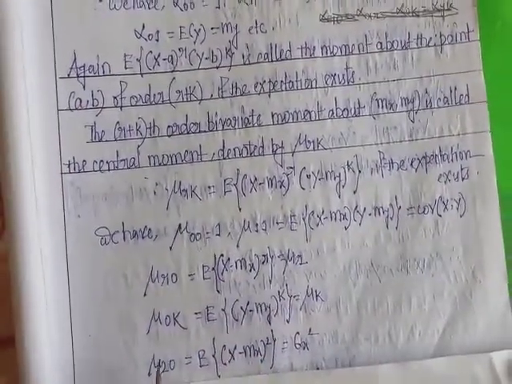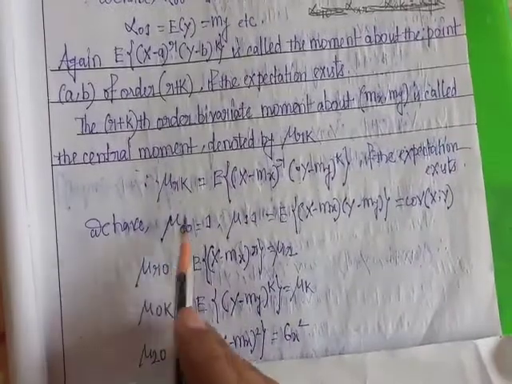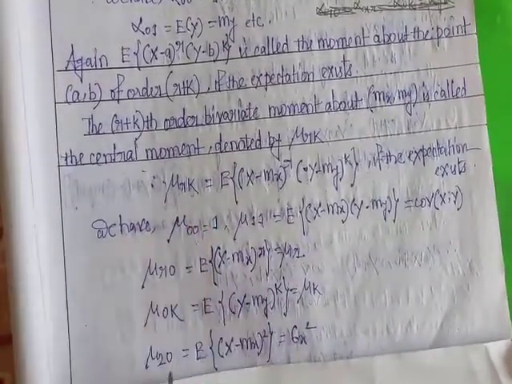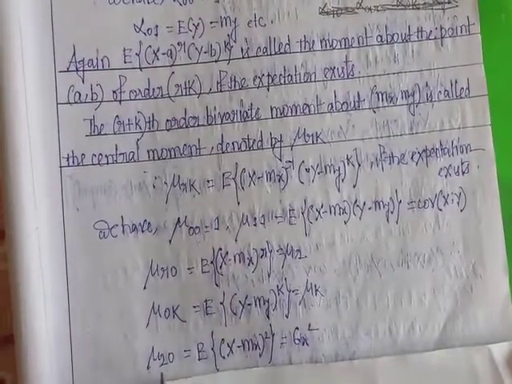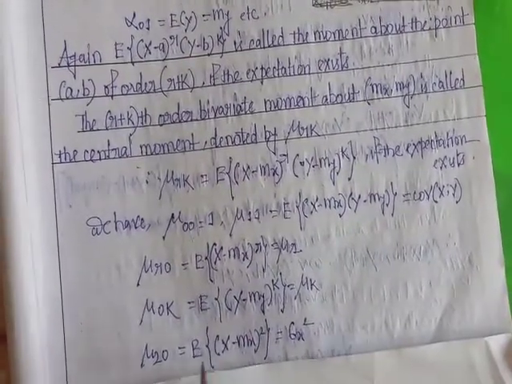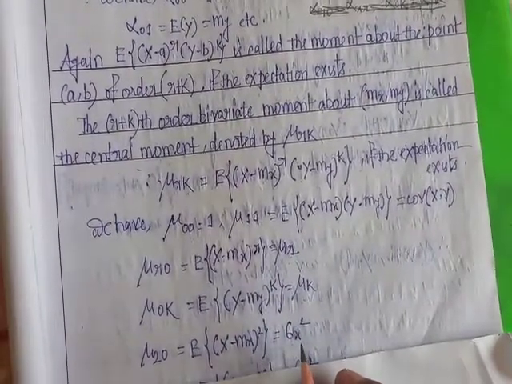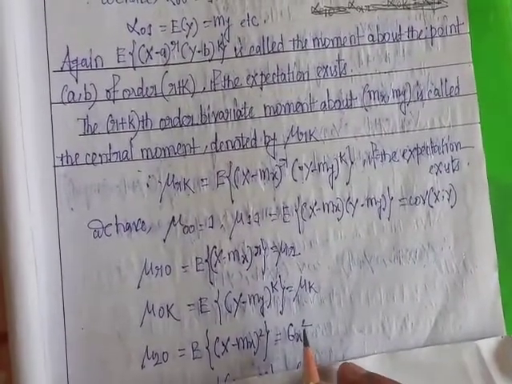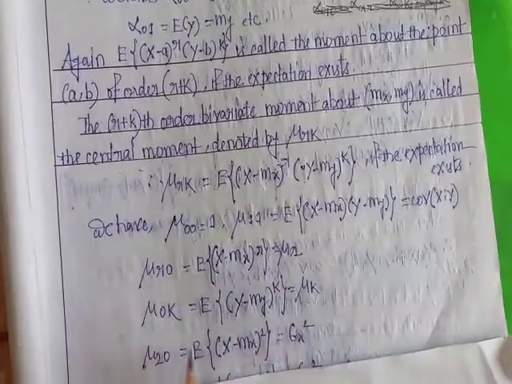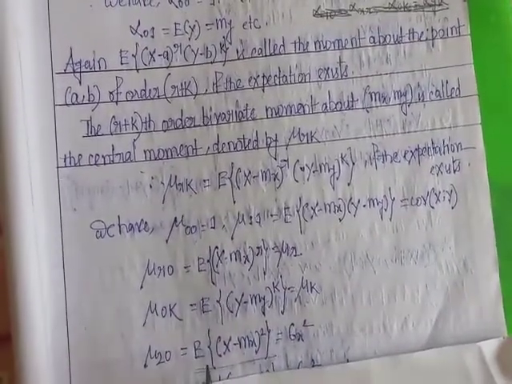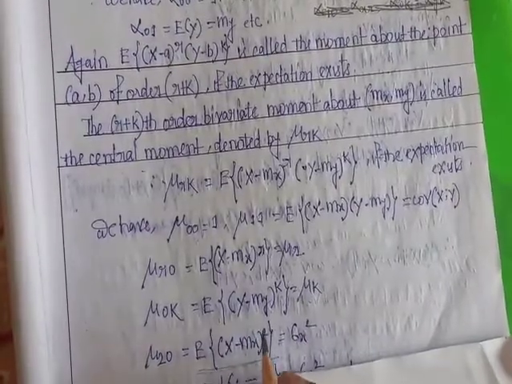If we put k equal to 0 and r equal to 2, we get mu 20. Mu 20 equals the expectation of (x minus mx) whole square. This is the variance of x. So variance of x is the expectation of (x minus mx) whole square.